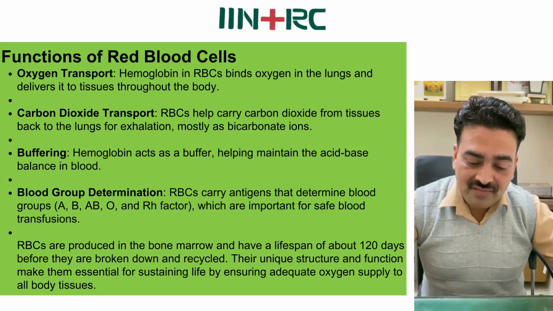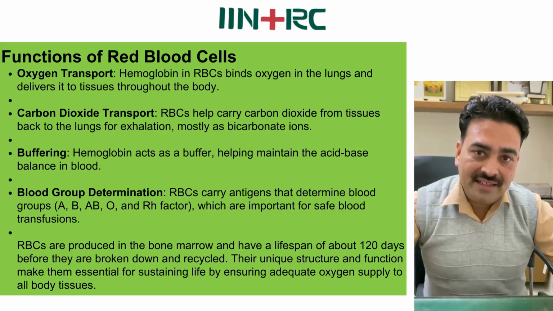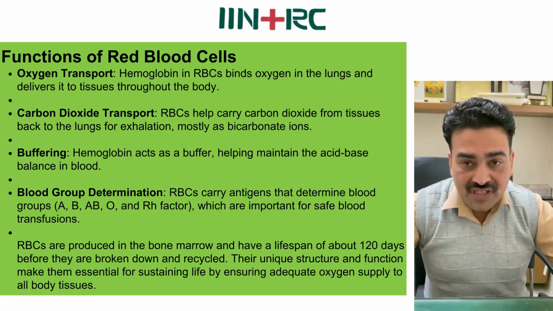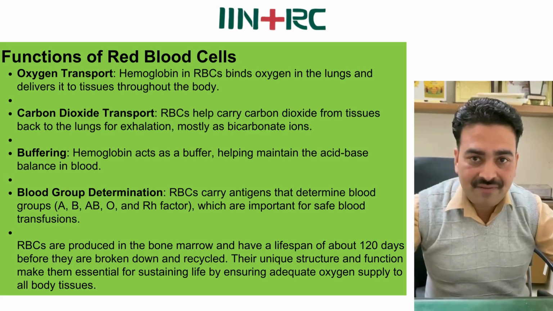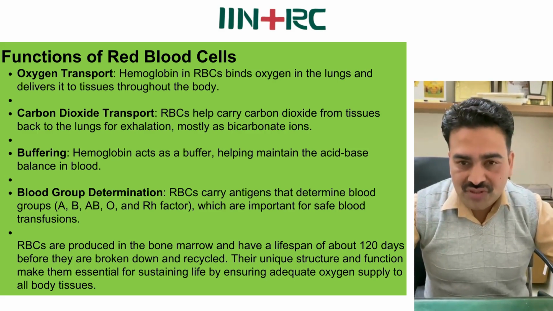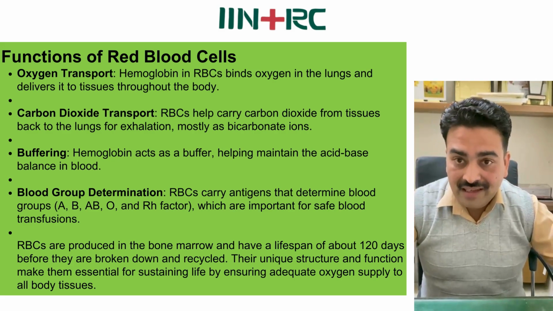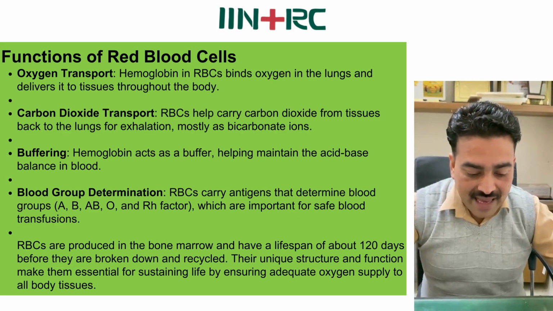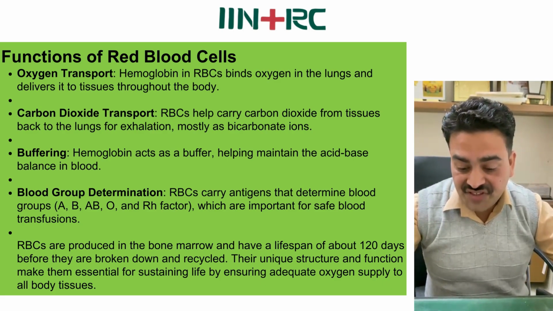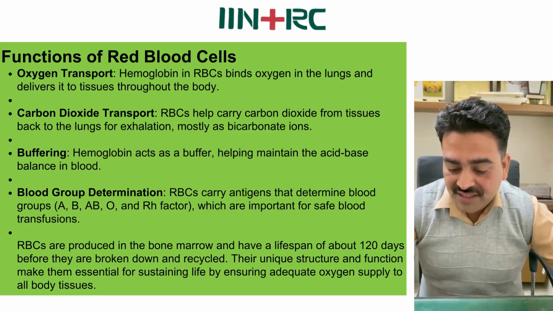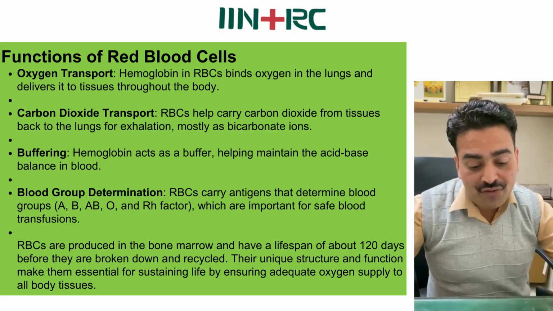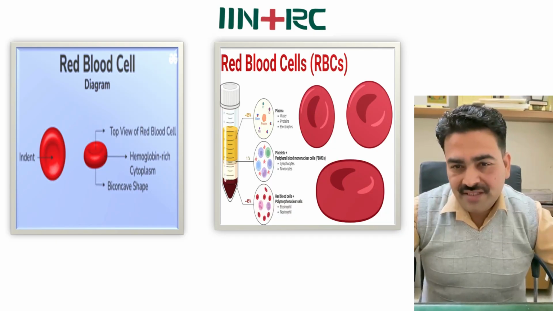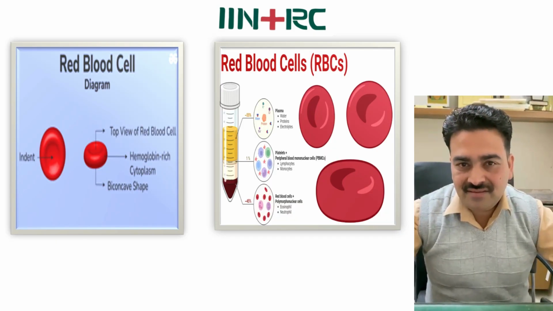Blood group determination. RBCs carry antigens that determine blood group A, B, AB, O, and Rh factor, which are very important for safe blood transfusion. RBCs are produced in the bone marrow and have a lifespan of about 120 days before they are broken down and recycled. Their unique structure and function make them essential for sustaining life by ensuring adequate oxygen supply to all body tissues. You can see in this image red blood cells.